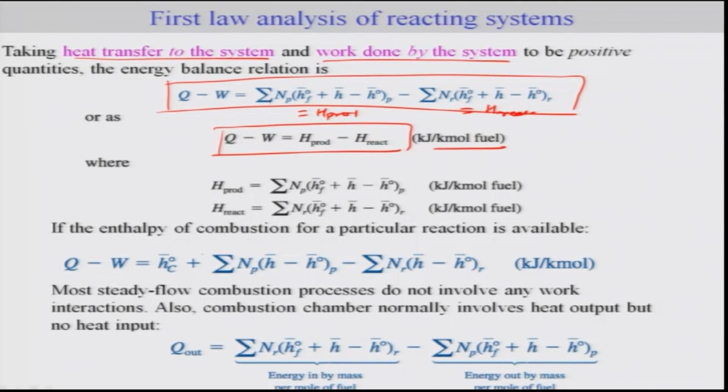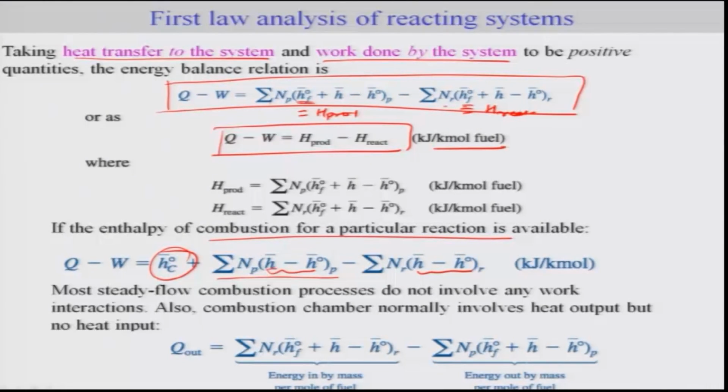Now, if there is a specific combustion which occurs during the reaction, then you can take out the reference part directly as a part of your combustion, and thus H bar_C^0 comes out here separately. What remains is nothing but N_P multiplied by (H bar minus H bar^0), that is only the sensible enthalpy change with respect to the reference value, for the case of product and reactant, and this is due to the enthalpy of combustion at the standard state.